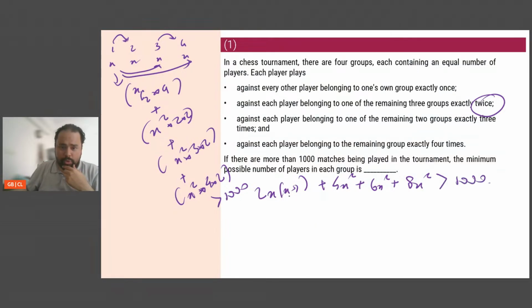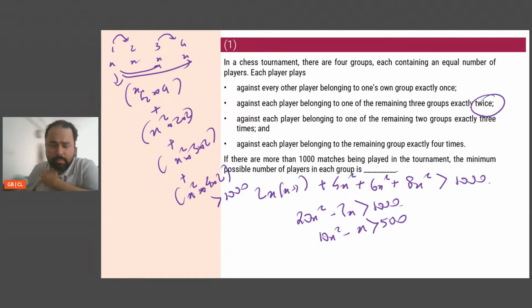Okay. So I have 2n squared coming from here, plus 4. So 8, 14, 18. So 20n squared minus 2n is greater than 1000. That means 10n squared minus n is greater than 500. I need this, so I need to know the minimum value of n.